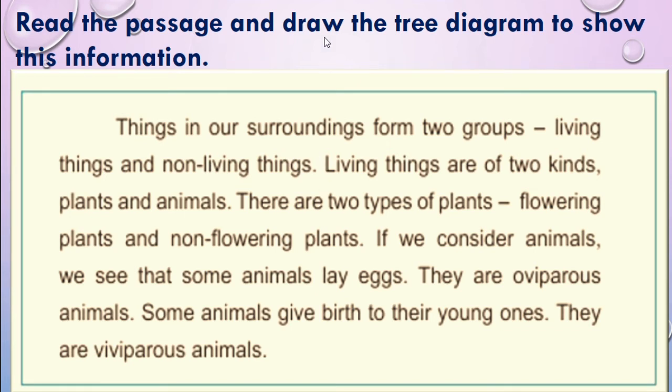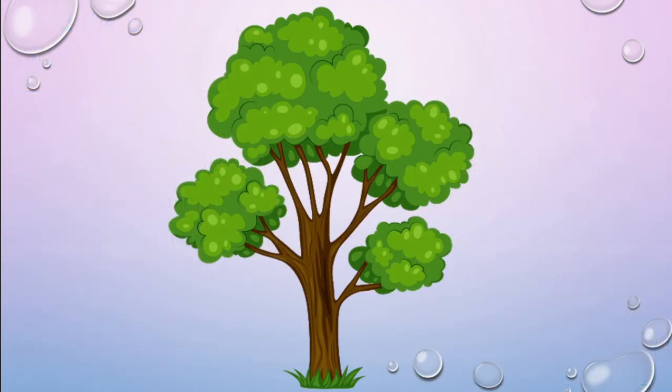Yes, dear children, just now we read this passage. Now we will try to draw the tree diagram to show this given information. Before this we will try to understand the tree diagram. See, dear children, this is a tree, isn't it? This has roots, correct?